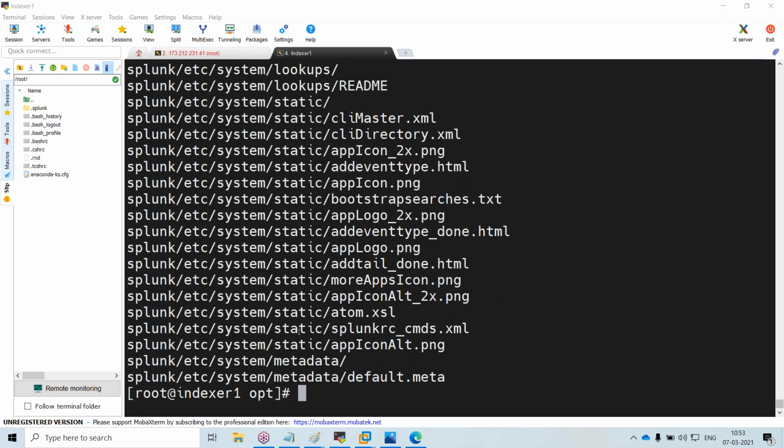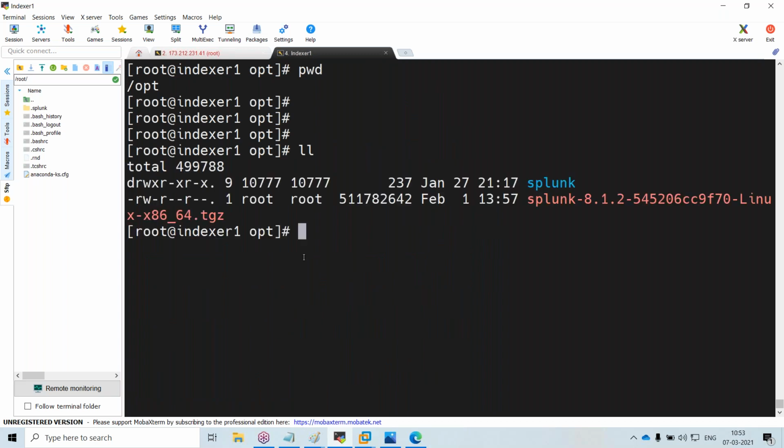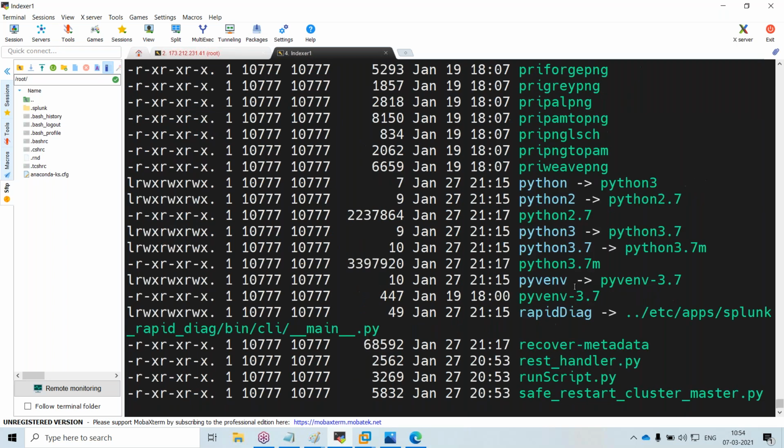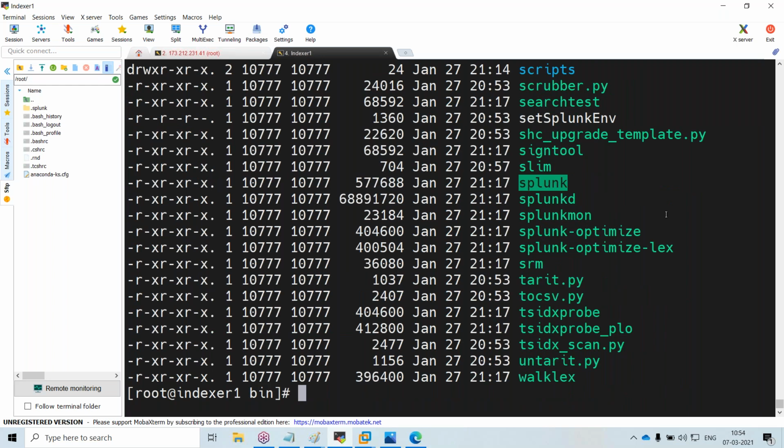You extract the file. pwd. If I give ls, it will show one extracted folder. Then cd /opt/splunk/bin. This is the path where all your installation files will be, the scripts that are necessary. There will be one process called splunk, and we have to start that process. Starting Splunk is very easy. You have to give start.